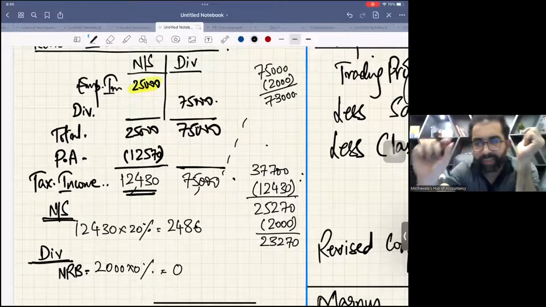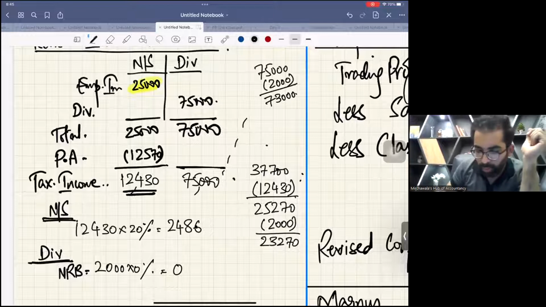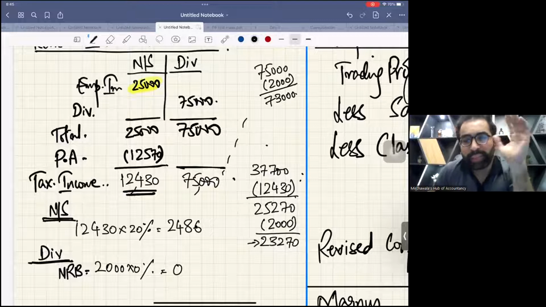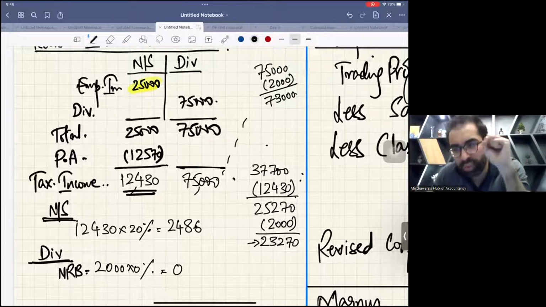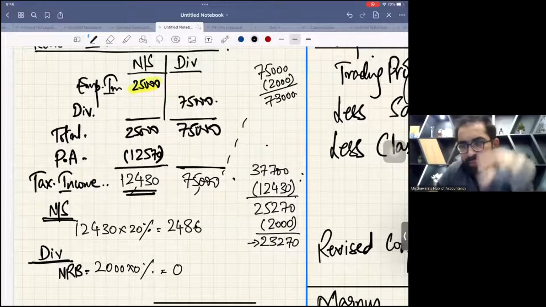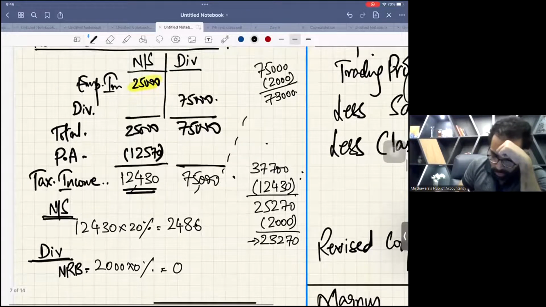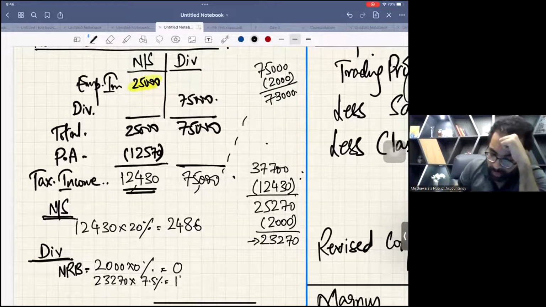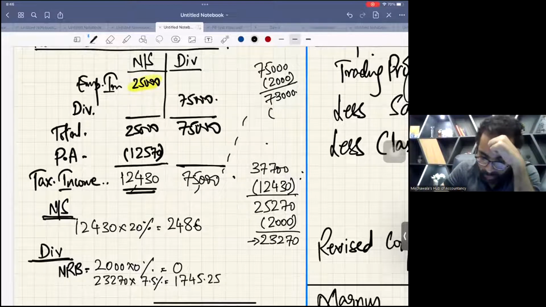You will pick this 73,000 and knock the door of the remaining capacity. 73,000 is a bigger amount and this 23,270 is a smaller amount, so you will consume the remaining band. 23,270 times 7.5% is 1745.25. Now this band is over. Now let's wait.